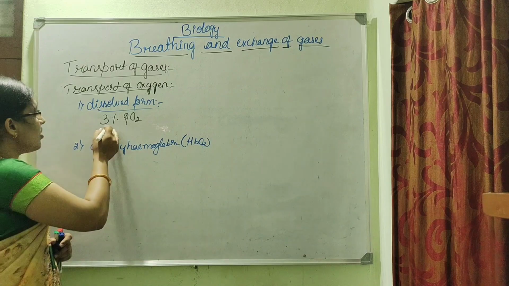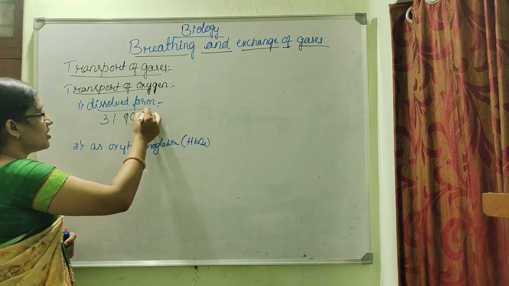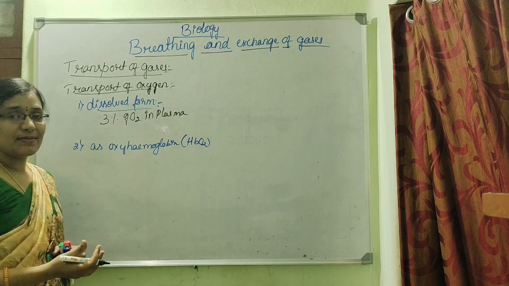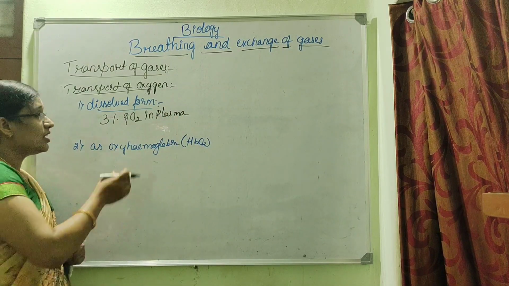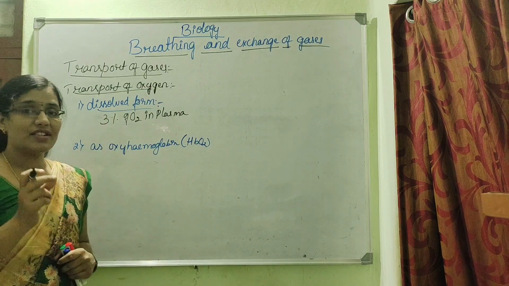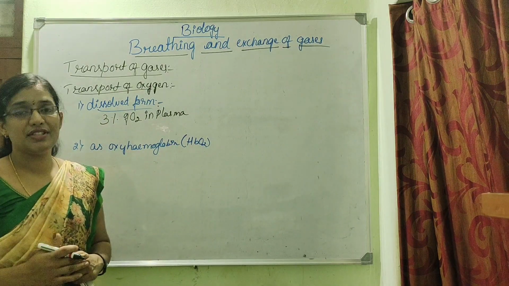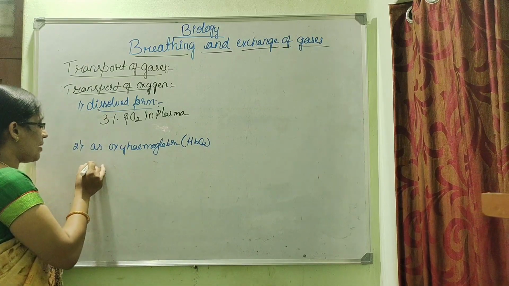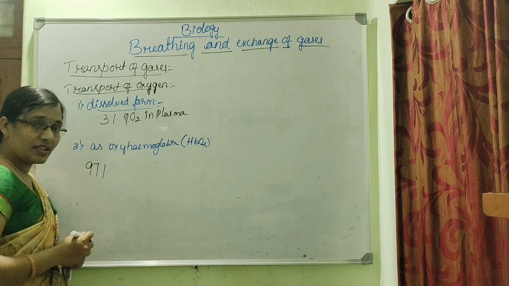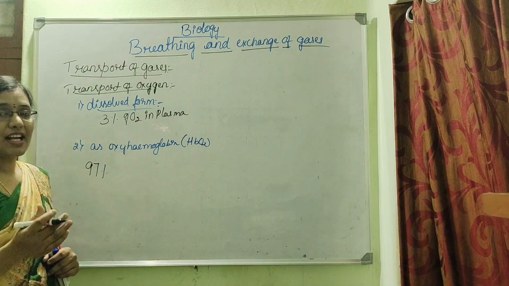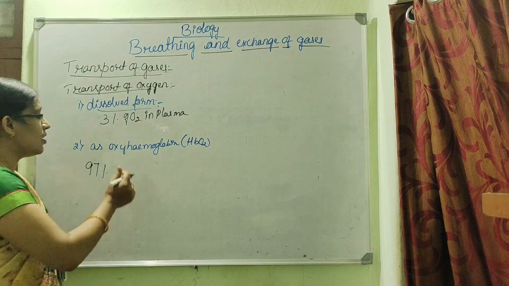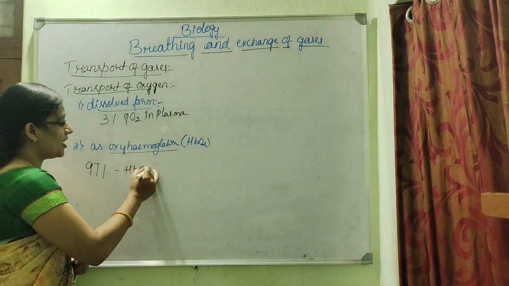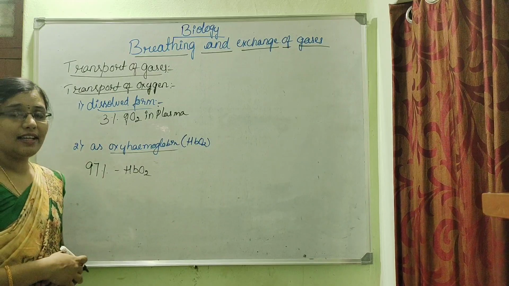This 3% of oxygen is dissolved in plasma, and by dissolving in plasma, in the dissolved form, only 3% of oxygen is transported to the tissues. Whereas the majority of the oxygen, approximately 97%, is transported inside our body as oxyhemoglobin.